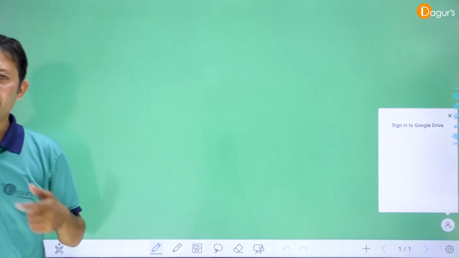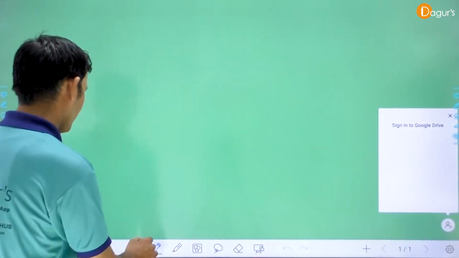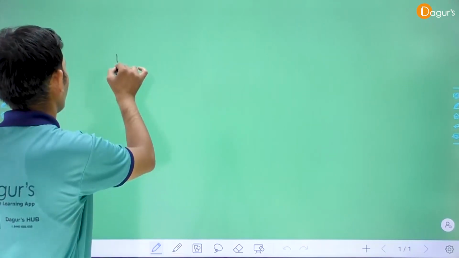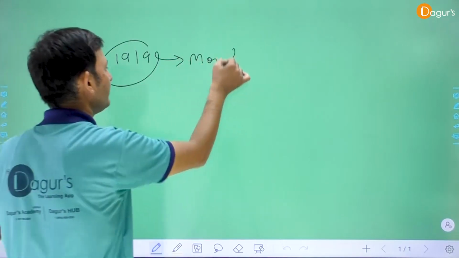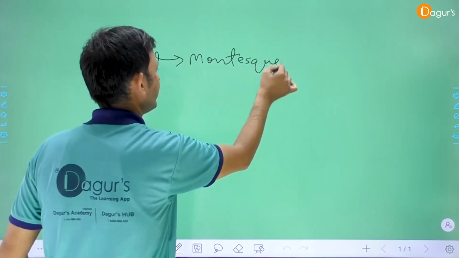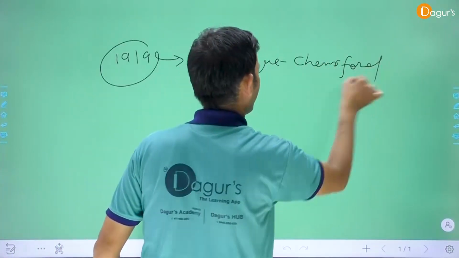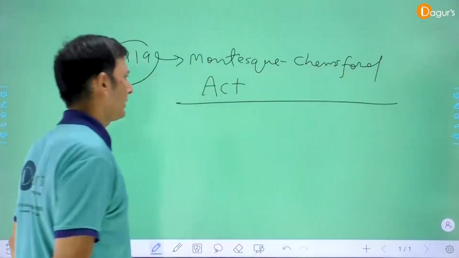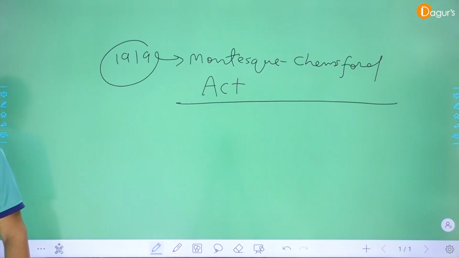The next act is the 1919 Act. It is called the Montagu-Chelmsford Act, 1919. Now we discuss the main provisions of this act.